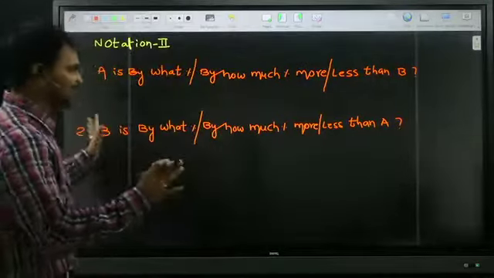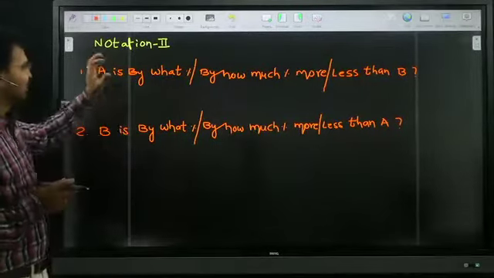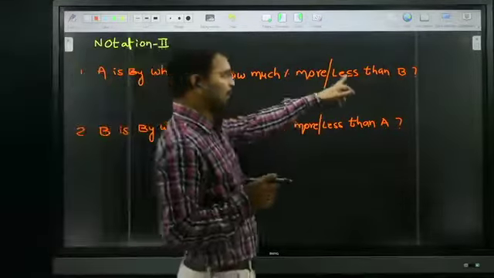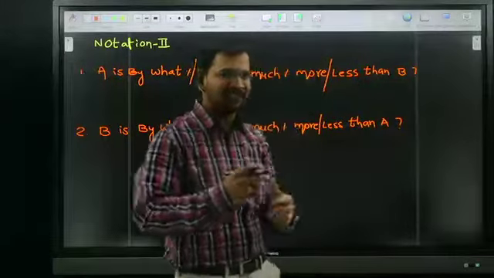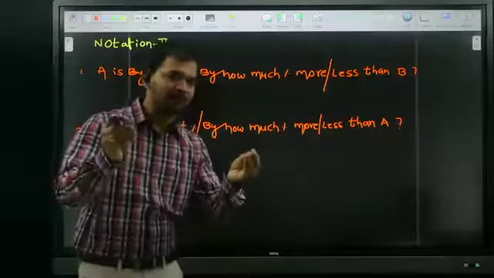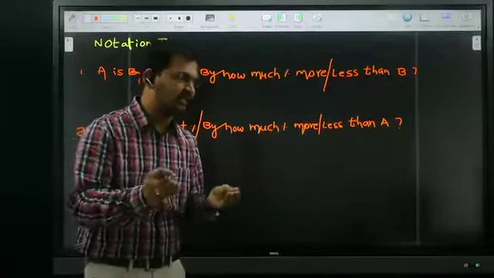Okay, these two statements are different because in the first statement they compared with B, and in the second statement they compared with A. The compared person is different. I already told, the compared person is always put in the denominator.